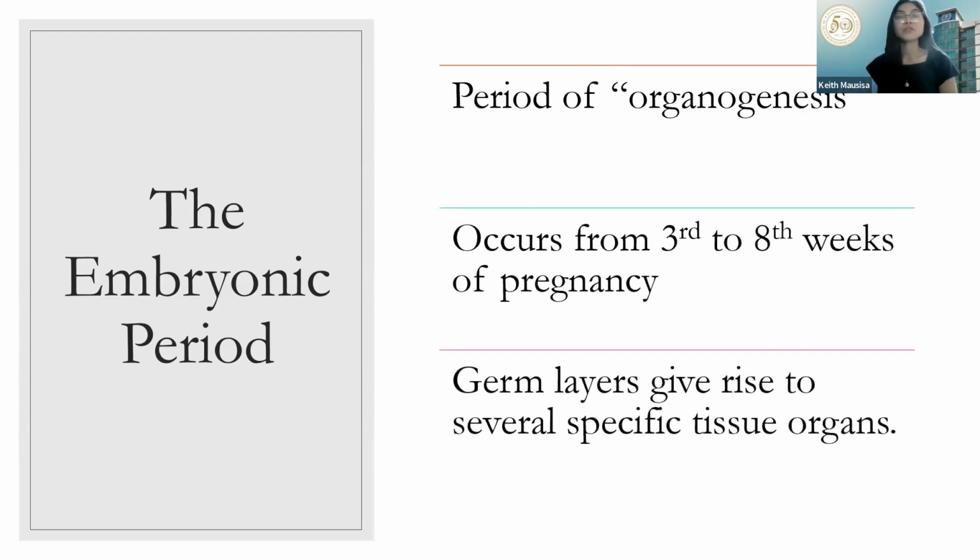During your embryonic period, germ layers give rise to several specific tissue organs. Okay? Several specific tissue organs. Alright? So, by the end of the embryonic period, the main organ systems have been established, rendering the major features of the external body form recognizable by the end of the second month. By the end of the second month, it is somewhat recognizable, at least for these major organ systems.